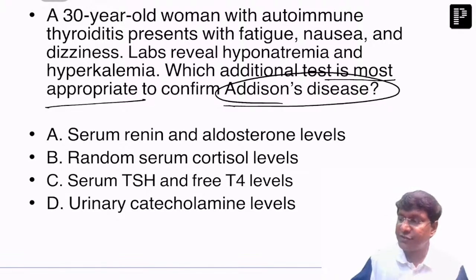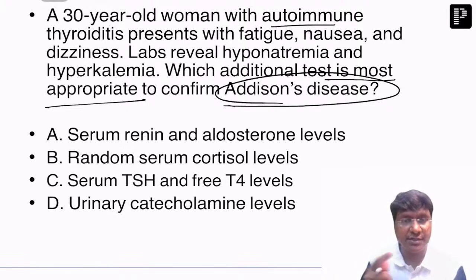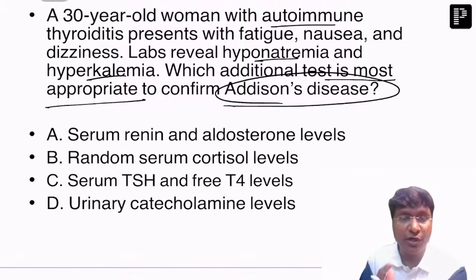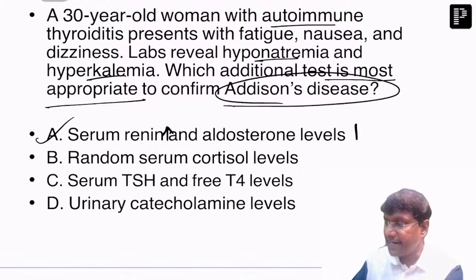Right. So the individual has autoimmune thyroiditis, so there is a very high chance that the individual is associated with other autoimmune conditions also. What other autoimmune condition are you suspecting here? The autoimmune adrenalitis. Why? Because the patient has hyponatremia, hyperkalemia, and dizziness. Now, to confirm Addison's, I have to check the serum renin and aldosterone levels. Why? Because in Addison's, the serum renin levels will be elevated, and the aldosterone levels will be low.